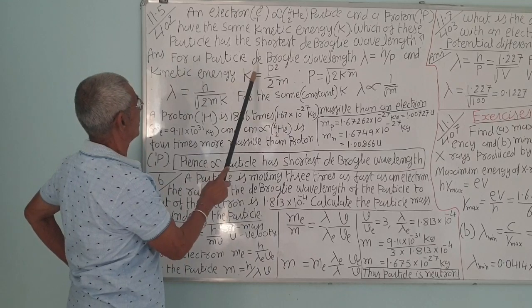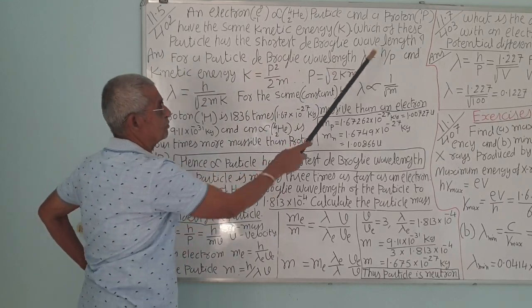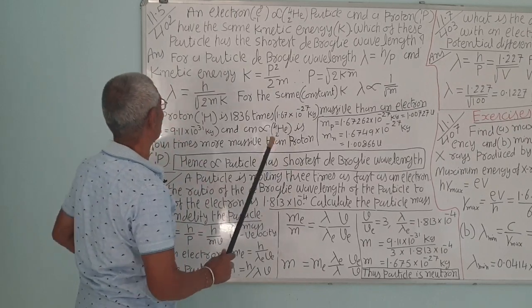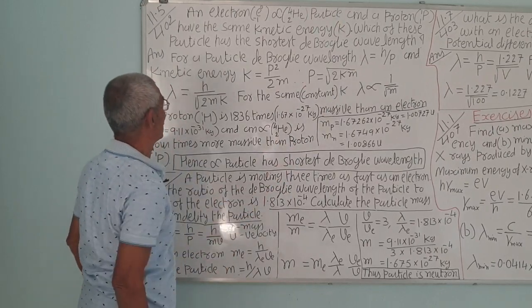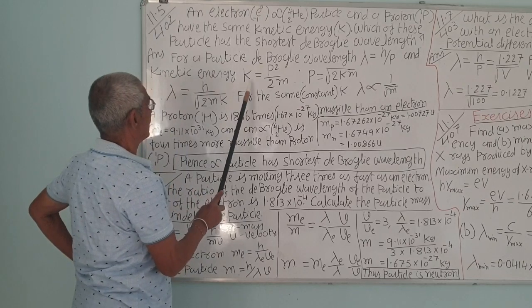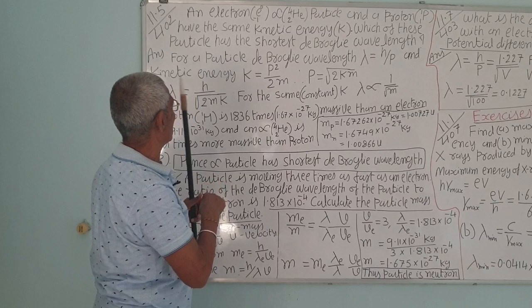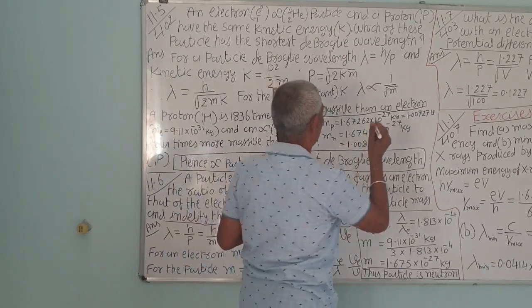Now, for a particle de Broglie wavelength, lambda is equal to h upon p. It's a famous equation, de Broglie's equation, and kinetic energy K is equal to p square upon 2m.